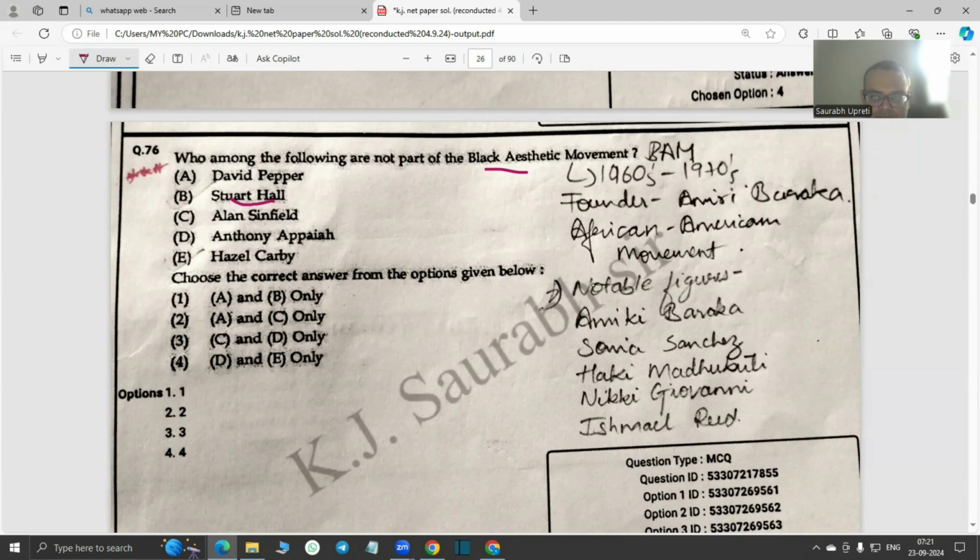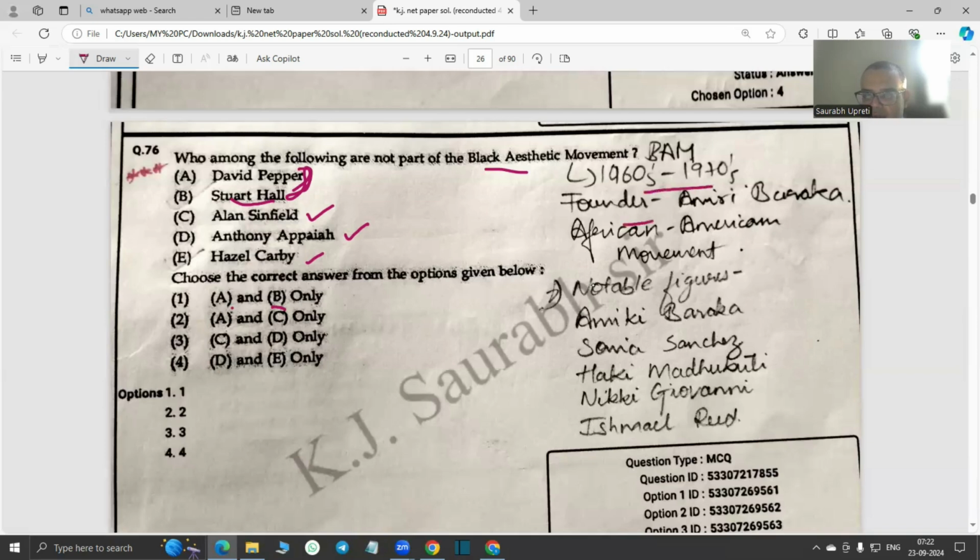And then if you mark it in this way, we have got A and B as the option. So David Pepper, we have to find out that David Pepper is also not part. So in that way, excluding them out, we have got Alan Sinfield, Anthony Appiah, and Hazel Carby as the part of the BAM movement. So we have made a short note on that.